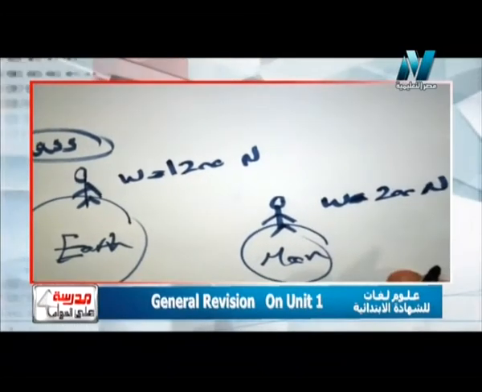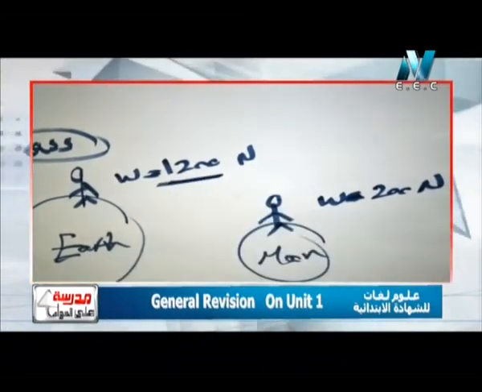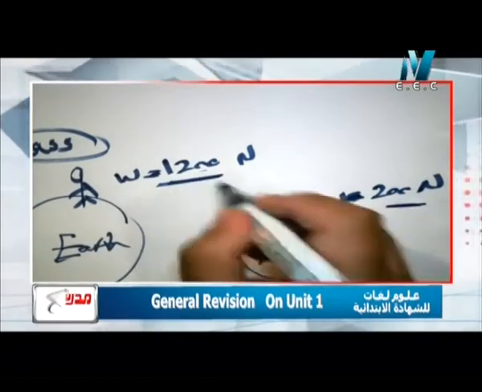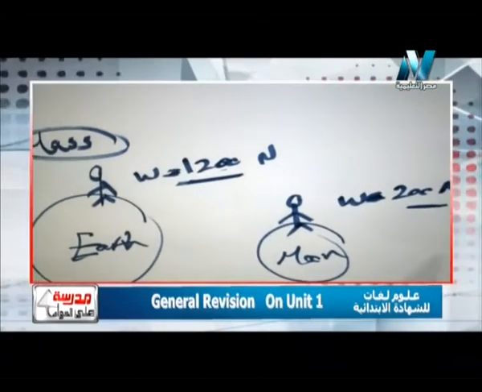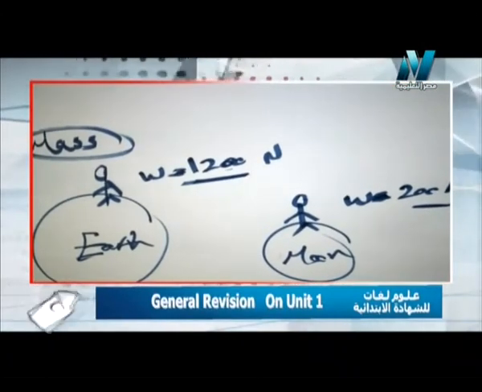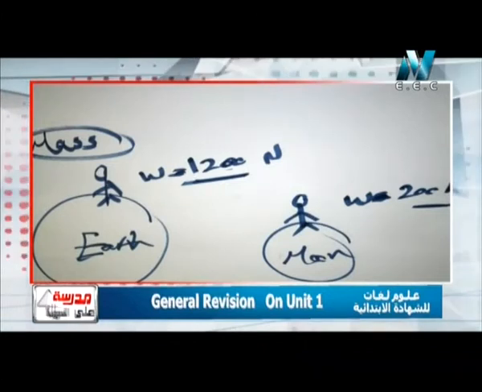ليه هنا فرق كبير قوي بين الويت on the earth 1200 and on the moon? Because the earth is much bigger than the moon. So because the earth is much bigger than the moon, it attracts things more than the moon.